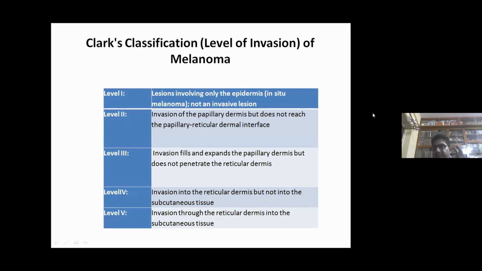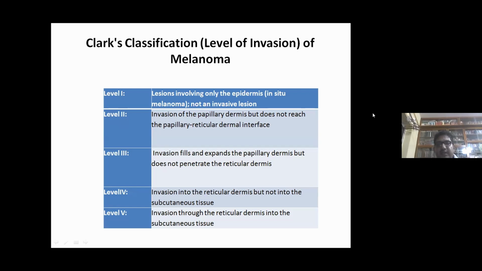Now, there are two classifications. One is Clark classification and one is Breslow classification, with the help of which we can stage the melanoma and also plan the treatment. Clark classification is the level of invasion of melanoma. Level 1 is lesions involving only the epidermis. This is called in situ melanoma, not an invasive lesion.